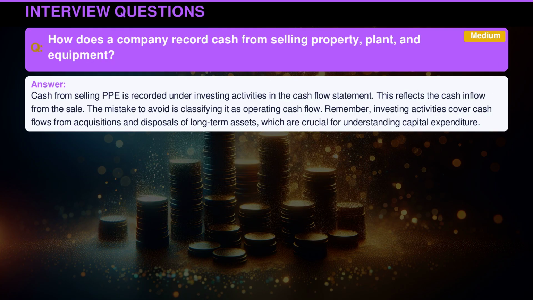Cash from selling PPE is recorded under investing activities in the cash flow statement. This reflects the cash inflow from the sale. The mistake to avoid is classifying it as operating cash flow. Remember, investing activities cover cash flows from acquisitions and disposals of long-term assets, which are crucial for understanding capital expenditure.